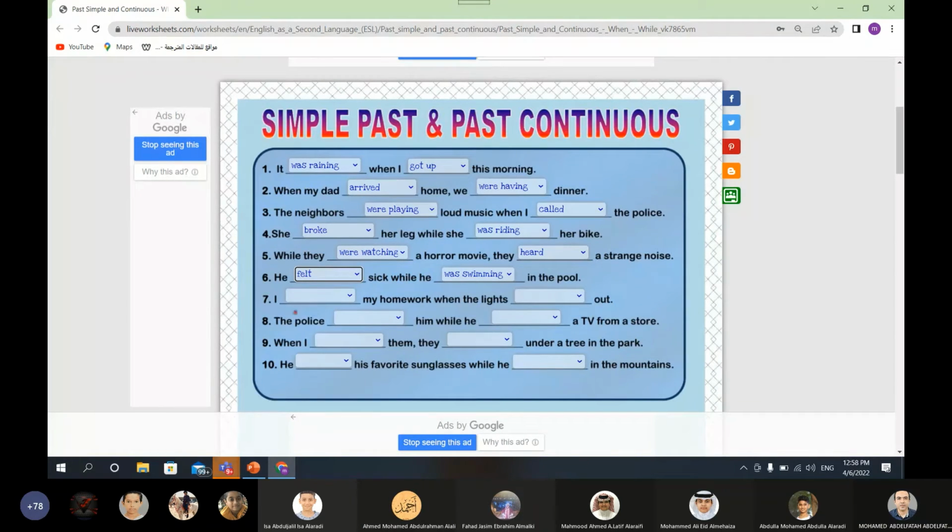Number 7. I homework when the lights what out. So students, I will leave this here without choices and let you think about a correct answer. I was doing my homework when the lights went out.